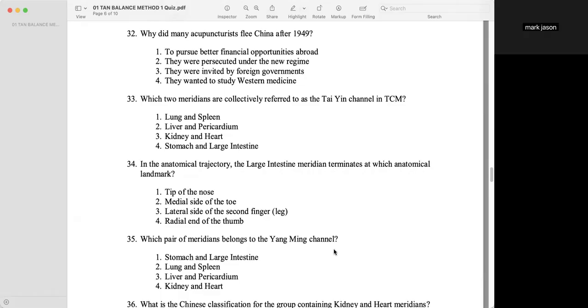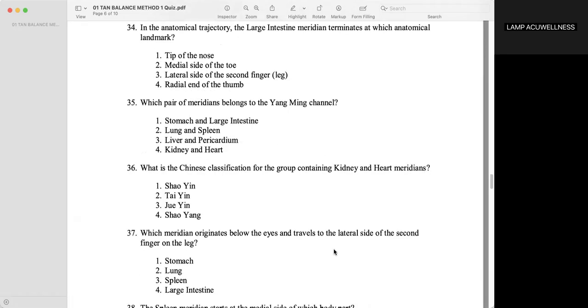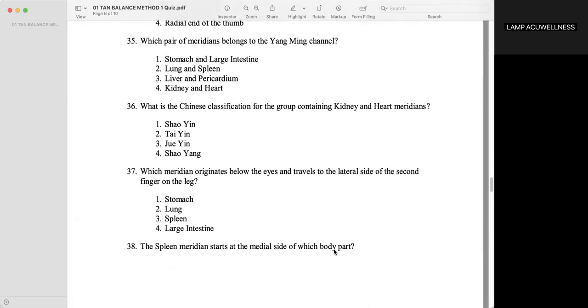Lung and spleen. In the anatomical trajectory, the large intestine meridian terminates at which anatomical landmark? Tip of the nose. Which pair of meridians belongs to the Yangming channel? Stomach and large intestine. What is the Chinese classification for the group containing kidney and heart meridians? Shaoyin. Which meridian originates below the eyes and travels to the lateral side of the second toe on the leg? Stomach.